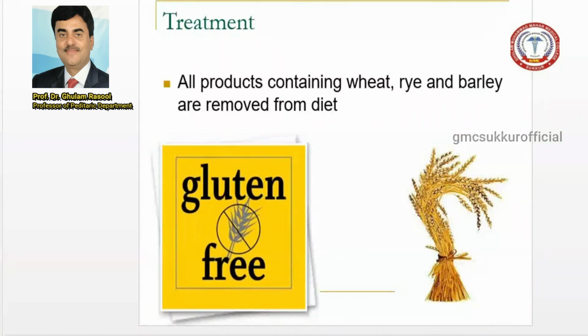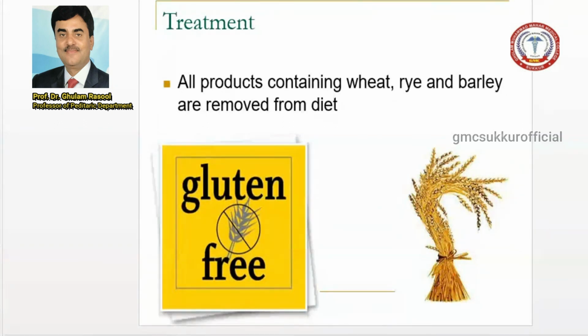So how will you manage? Please remember the gold standard for the management of celiac disease is a gluten-free diet. Number one, products containing wheat, rye, and barley should be removed from the diet. You advise a gluten-free diet for a lifetime, not 1 month or 2 months, but for life. This is the specific management.